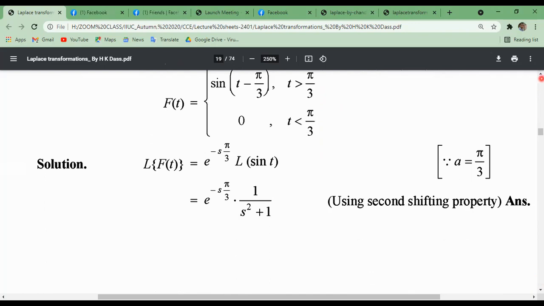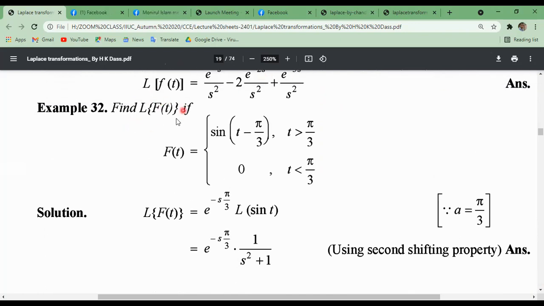Similarly, we can solve this example: Laplace transformation of capital F of t, if capital F of t is sin of t minus pi by 3 when t is greater than pi by 3, and f of t is 0 when t is less than pi by 3. So using the second shifting property, Laplace transform of f of t can be written as e to the power minus s a, where a equals pi by 3. So e to the power minus s pi by 3 times the Laplace transformation of sin t, which from our basic function is 1 by s square plus 1.